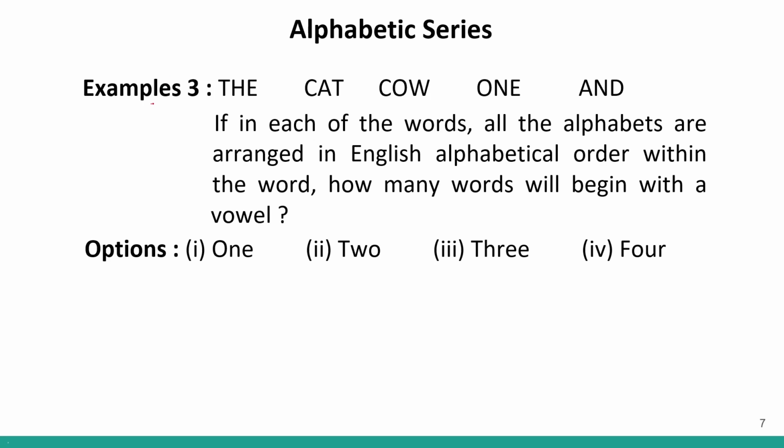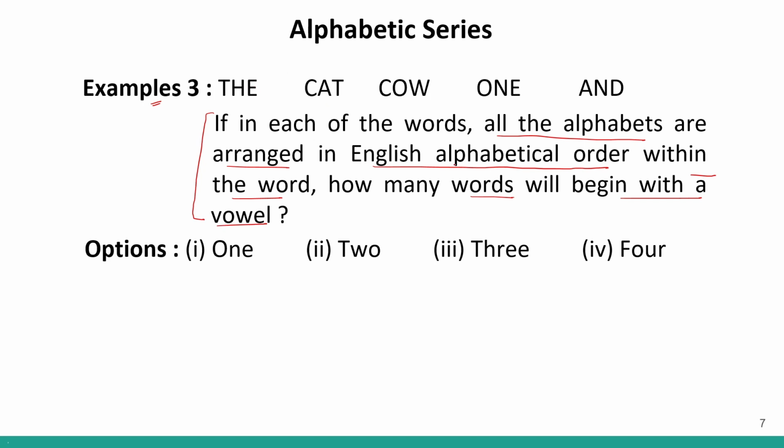Now let us look at question number 3, example number 3. Five words are given to us, and certain instructions are given to us. Based on these instructions, we will do a rearrangement and then we'll answer the question. If in each of the words, all the alphabets are arranged in English alphabetical order within the word, then we have to find out how many words will begin with a vowel.